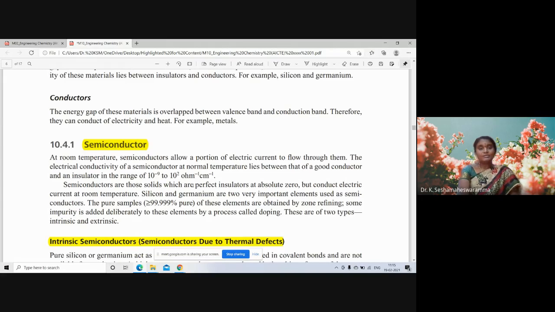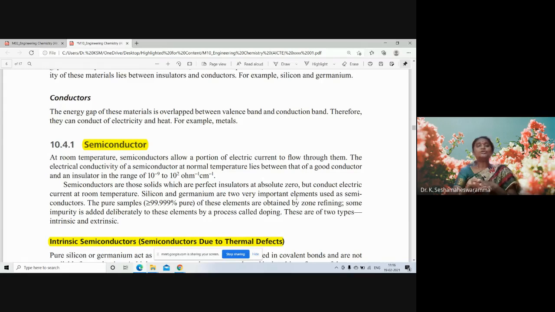But semiconductors are perfect insulators at absolute zero. Semiconductors are those solids which are perfect insulators at absolute zero but conduct electric current at room temperature.